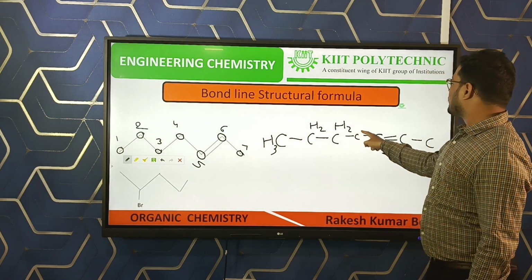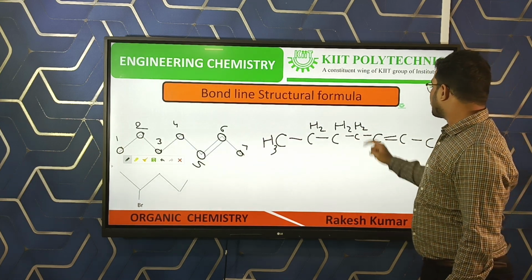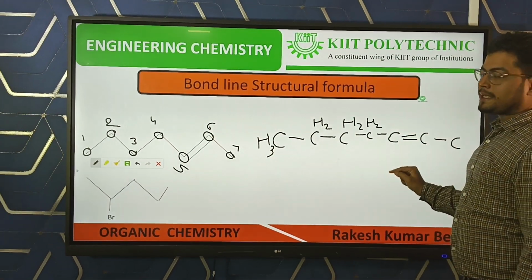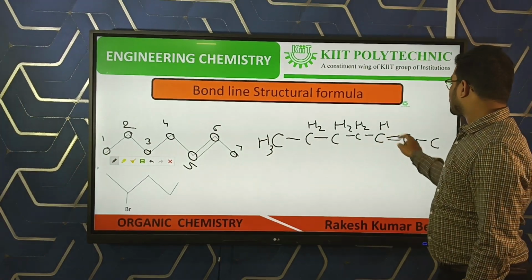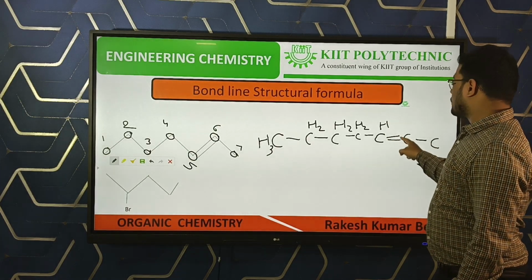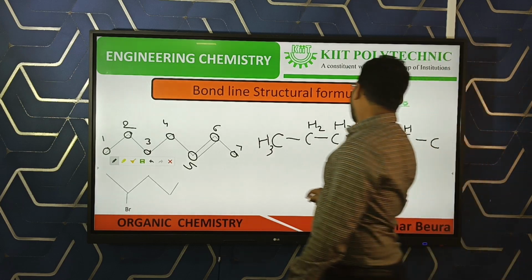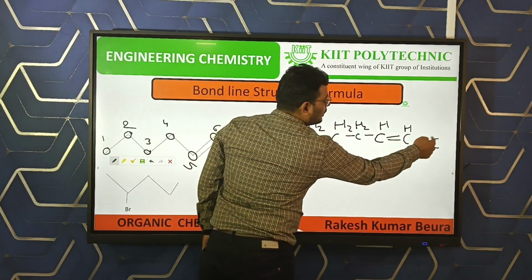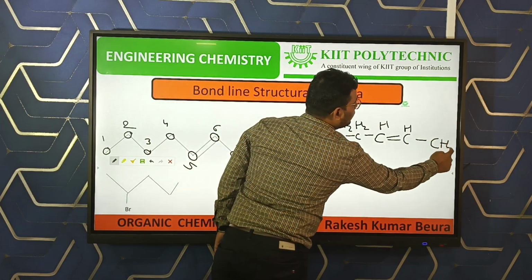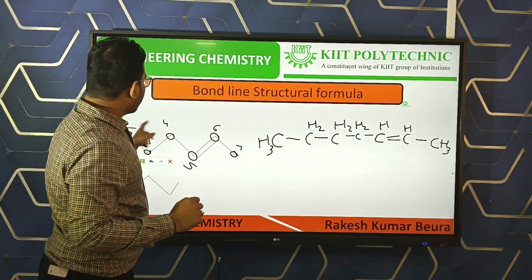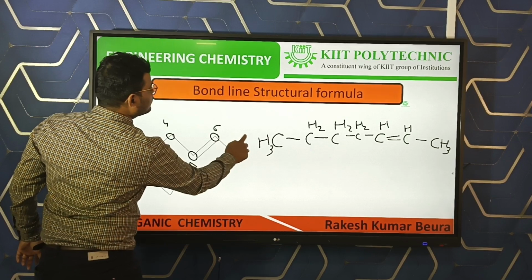This carbon also contains 2 bonds, so 2 hydrogens are there. This carbon contains 3 bonds, 1 2 3, so this carbon contains only 1 hydrogen. This carbon also contains only 1 hydrogen, and this carbon contains only 1 bond, so that carbon contains 3 hydrogens. So this is the representation of